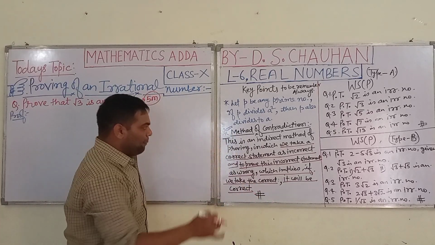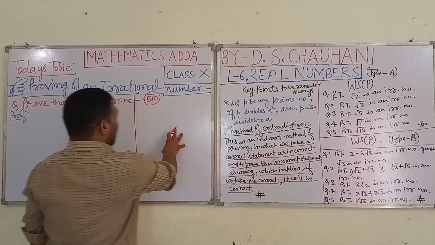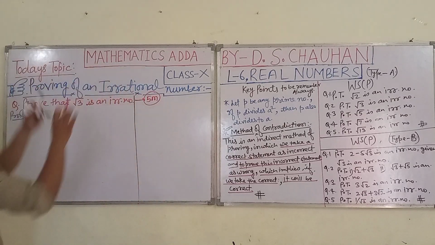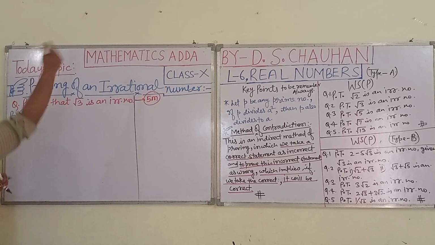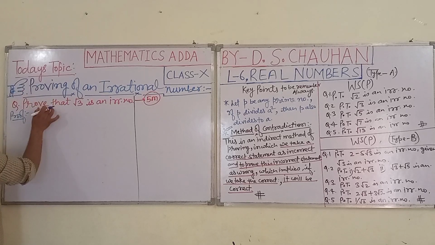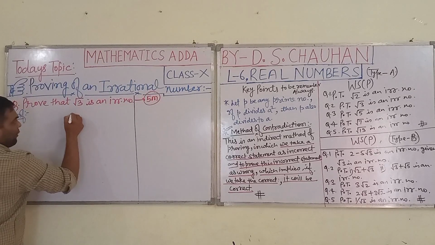With the help of this analogy, we will give the proof of this type of irrational number for the long answer type.